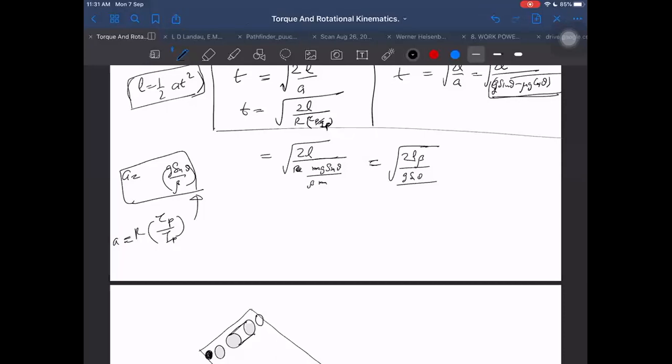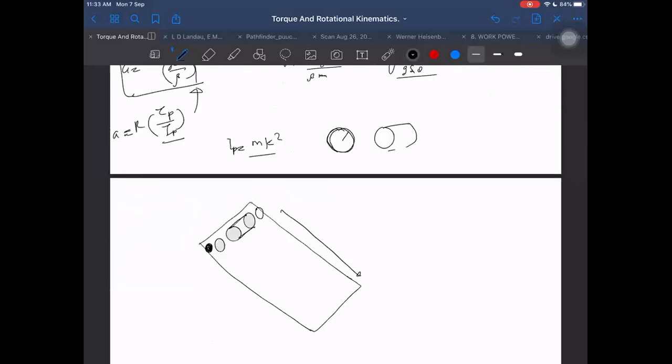Yes, sir. Okay. Sorry about that. So now you tell which will win the race. IC less, ICM less, value more. Sphere will win the race. And which will be slowest to reach the bottom? Ring will be slowest to reach the bottom. Ring will take the maximum time, because its IP value will be more.